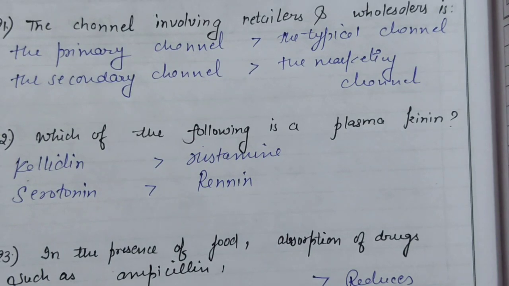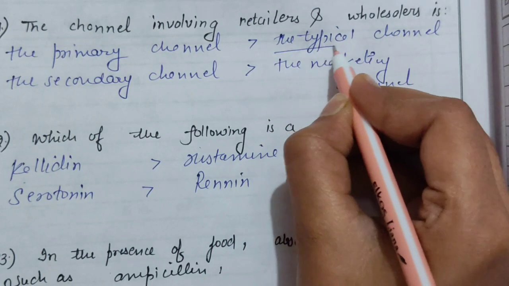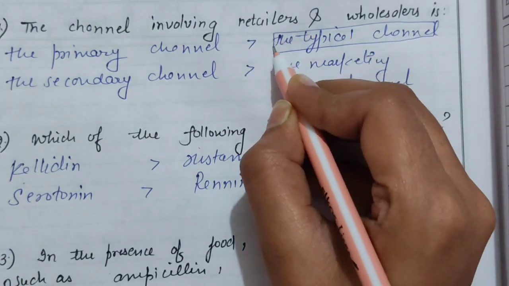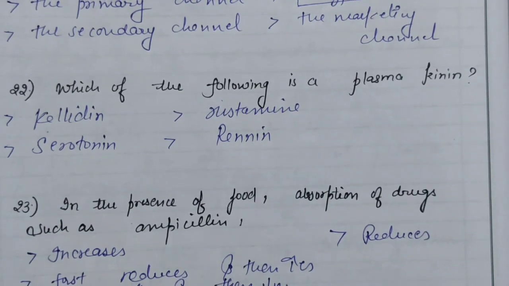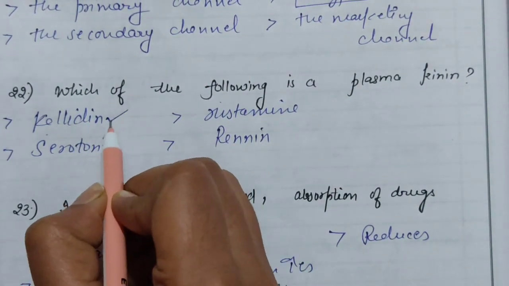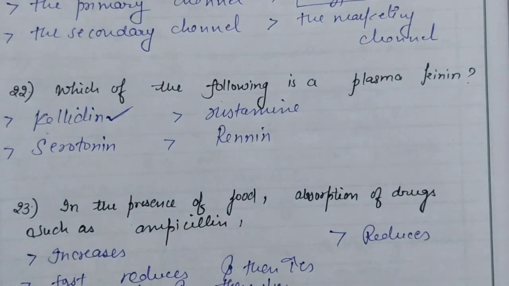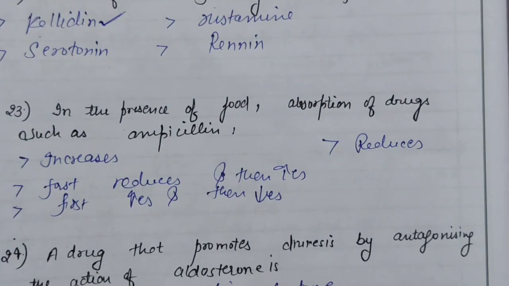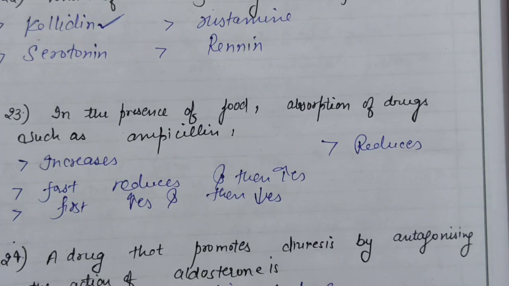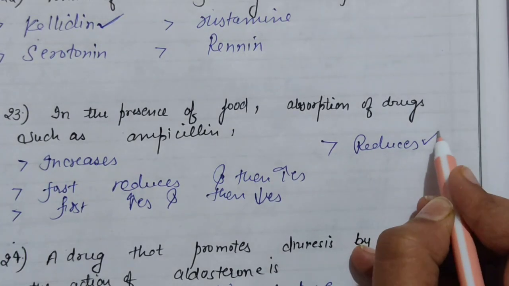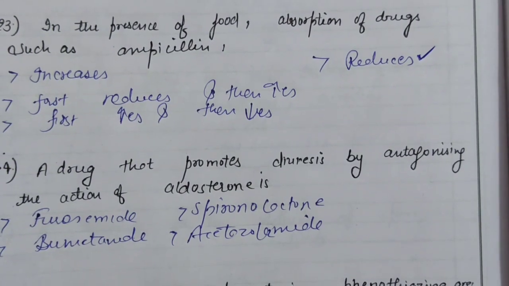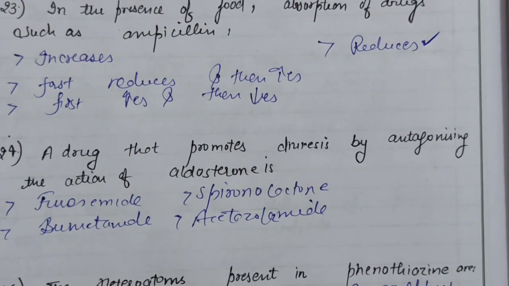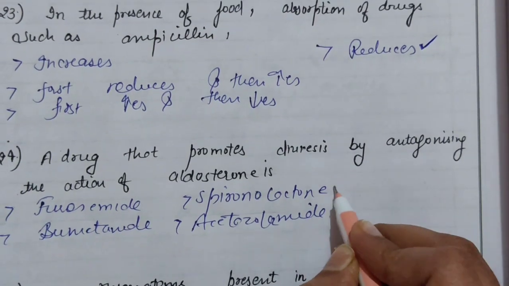The channel involving retailers and wholesalers is... The right answer is the typical channel. Which of the following is a plasma kinin? Kallikrein. In the presence of food, absorption of drugs such as ampicillin reduces. A drug that promotes diuresis by antagonizing the action of aldosterone. The right answer is spironolactone.